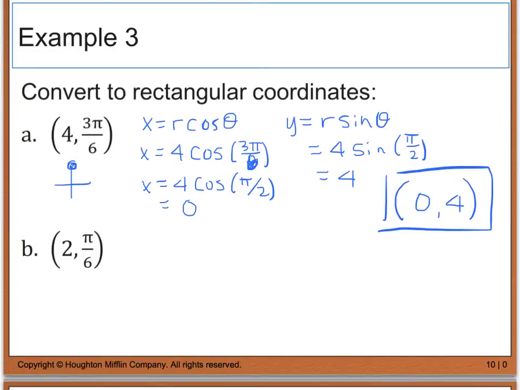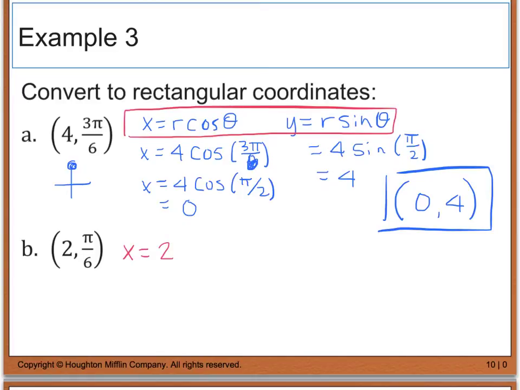Now for part B, we have a similar process. And we're just going to use these equations given right here. So for my x coordinate, I'm going to plug in a 2 for r, and I'm going to take the cosine of pi over 6. And the cosine of pi over 6, if you remember, is really equal to the square root of 3 over 2. So I have 2 times the square root of 3 over 2.